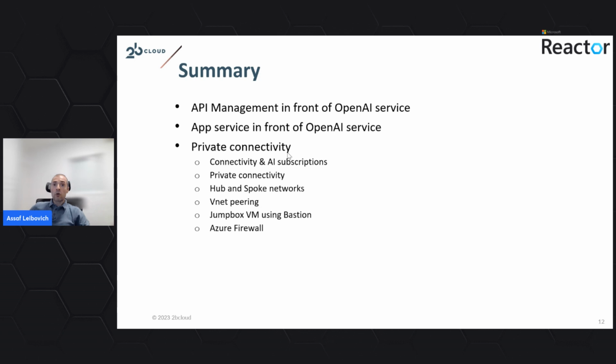VNet peering enables communication between the networks, allowing for better segmentation and control of the network and the traffic. Jumpbox virtual machine, which is a remote server, can be Linux, can be Windows, where we can connect privately to the environment and work with the control plane of the environment itself. And the Azure Firewall was in charge of the traffic, to make sure that the outgoing traffic will not get to any unwanted places that might happen due to some security breaches in our environment.